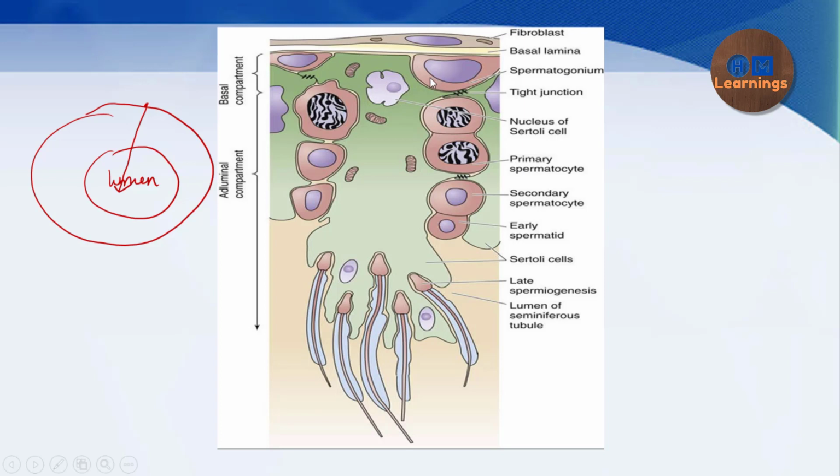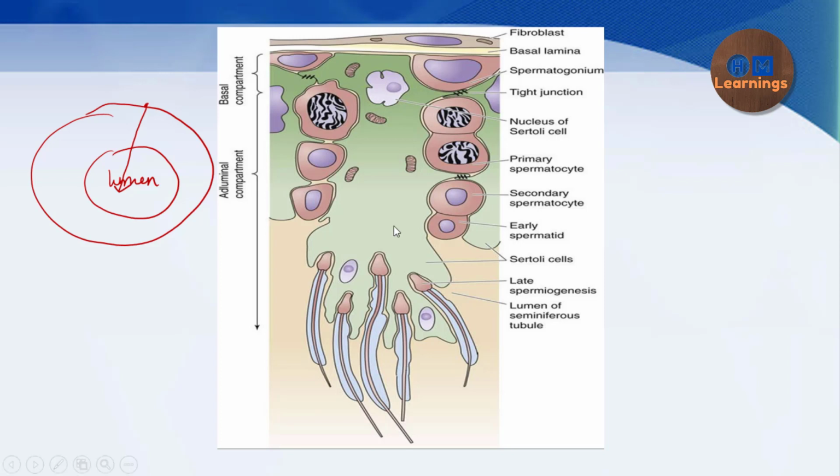You can say that this is a spermatogonium. Now the spermatogonium will form the primary spermatocyte, then secondary spermatocytes, then they form the early spermatid, and the spermatid is going to form a spermatozoa, which is the matured form, located near the lumen of the seminiferous tubule.